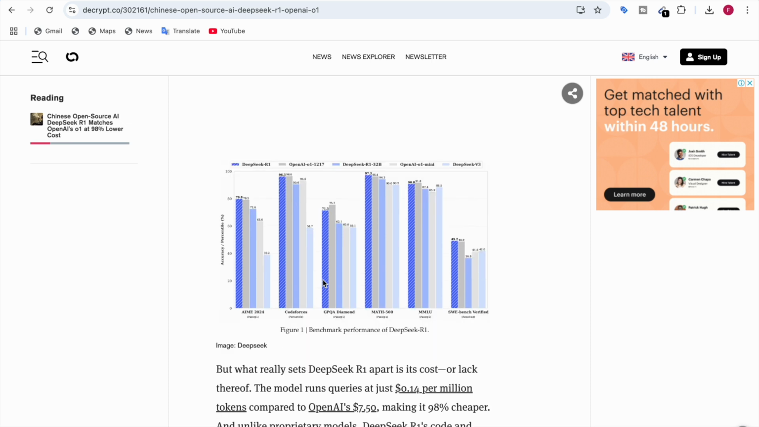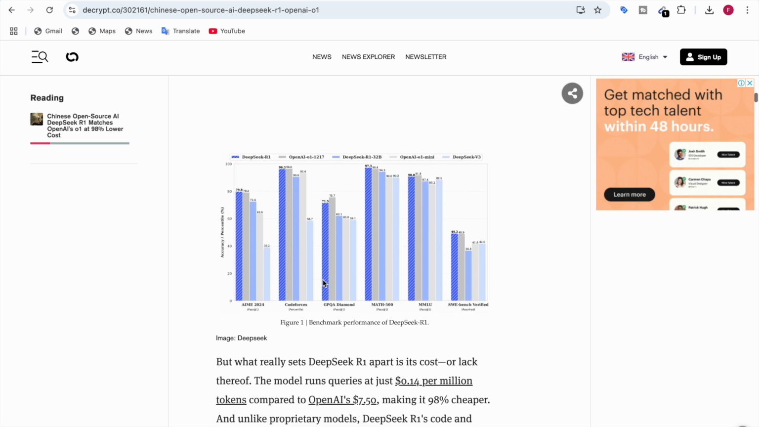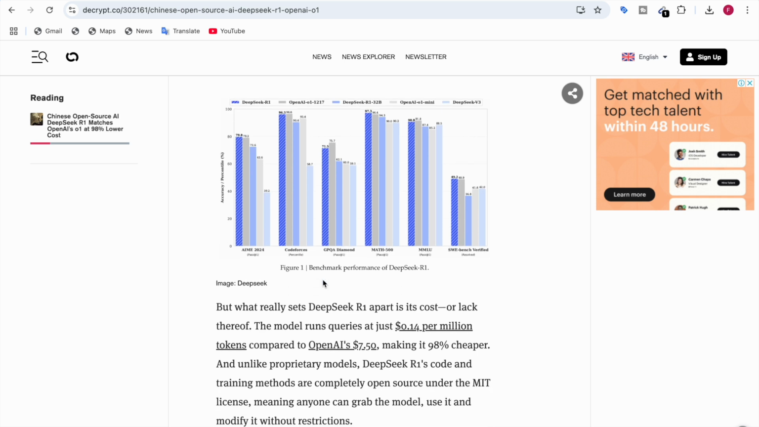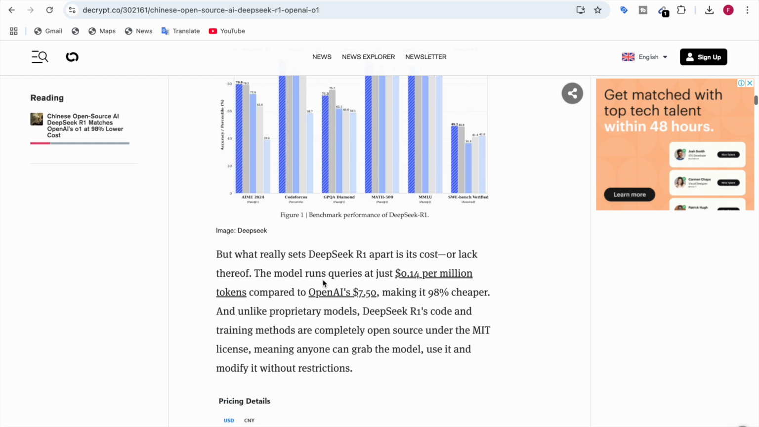One more thing that really sets the DeepSeek R1 model apart is the cost. The model runs queries at just $0.14 per million tokens compared to OpenAI's $7.50, making it 98% cheaper. And unlike the other models, DeepSeek R1's code and training methods are completely open source under the MIT license, meaning anyone can grab the model, use it, and modify it without restrictions.